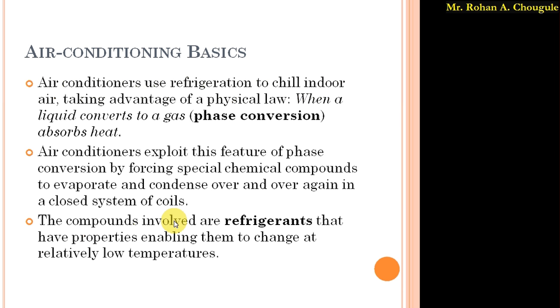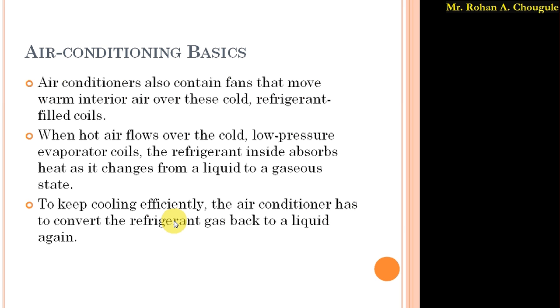The refrigerant gets converted into the gaseous form, or into the liquid form, at low temperature. This is a special property of the refrigerant, and due to this property, refrigerants are used in air conditioning systems. This air conditioner also contains fans.